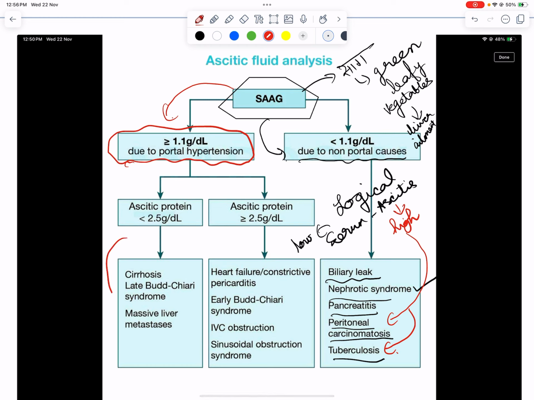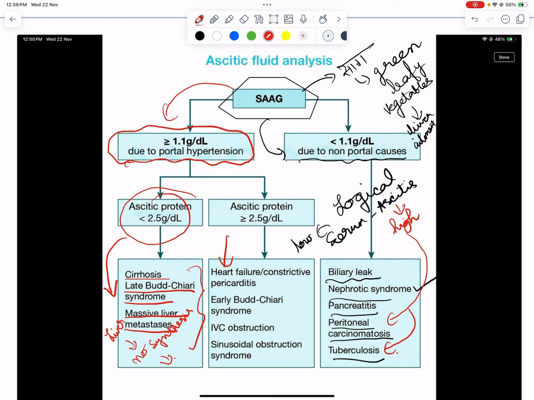See, when the liver is in working condition, then the ascitic protein is greater, but when the liver is not in great condition, there would be less protein synthesized. Therefore in cirrhosis, late Budd-Chiari syndrome, and massive liver metastasis, in all these three cases, the liver would not be functioning normally. So there would be no synthesis of protein, and therefore ascitic protein would be less than 2.5.